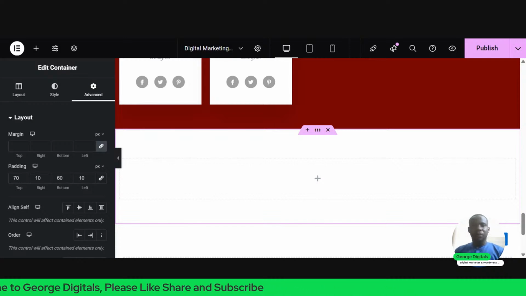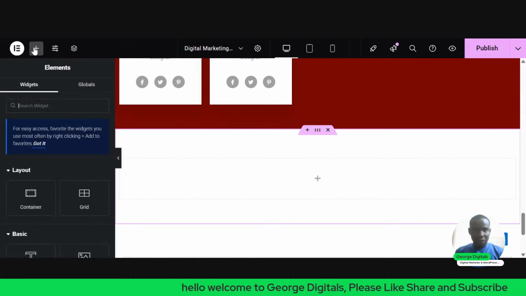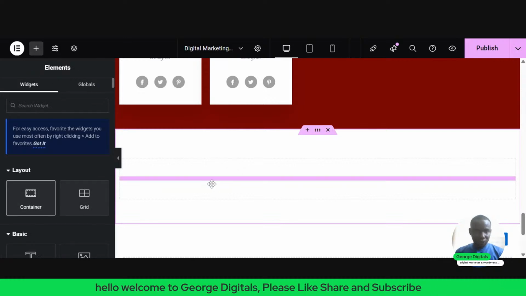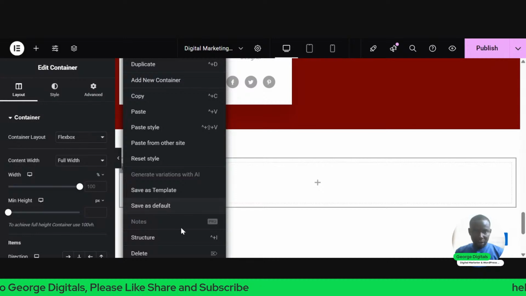Okay, so let's continue. Inside this container, I want to add another container. Just click on this plus, drag, drop here. Then I want to duplicate. Just duplicate.